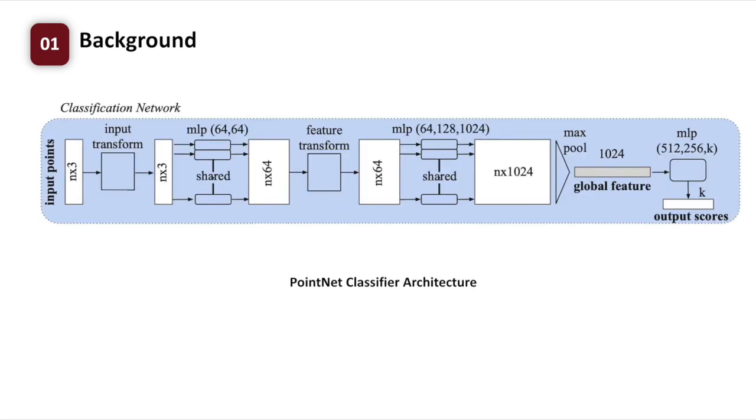PointNet's architectural design is very concise and very efficient. It uses T-Net to transform the input point cloud of endpoints represented by XYZ coordinates. Each point is then embedded using a multi-layer perceptron, resulting in a 64-dimensional embedding space. A feature transformer further transforms each point into a distinct 1024-dimensional embedding space. To obtain a comprehensive representation, max pooling is applied to aggregate all points in the high-dimensional embedding space, generating a global feature vector.